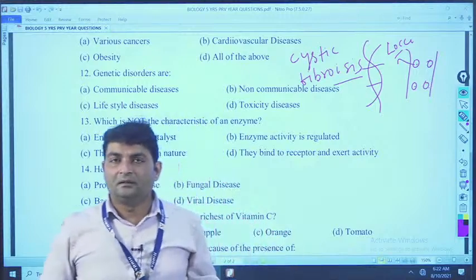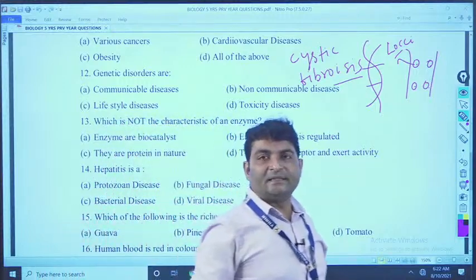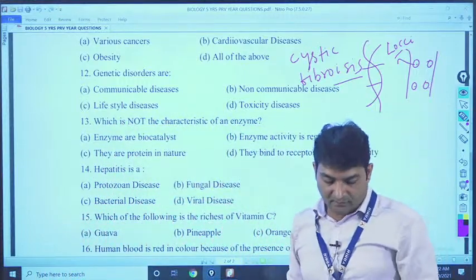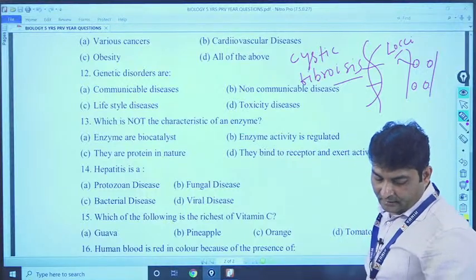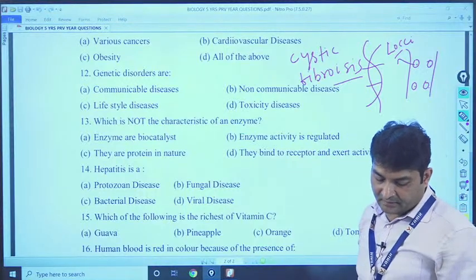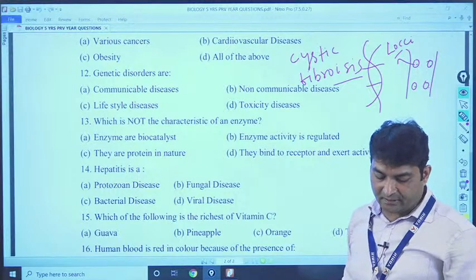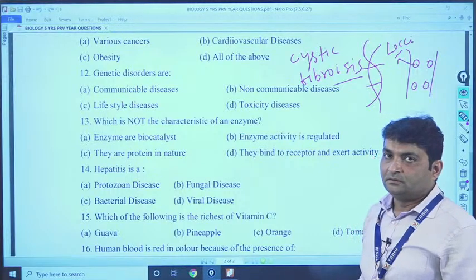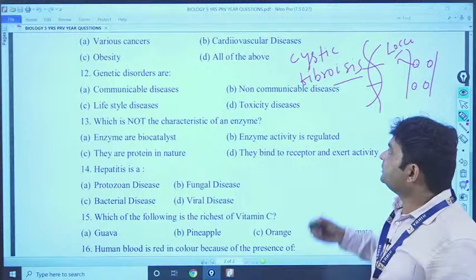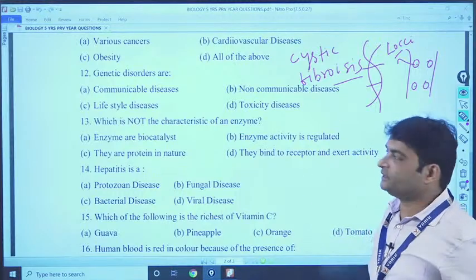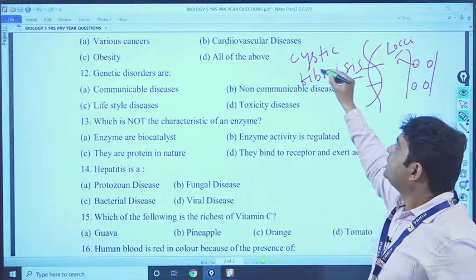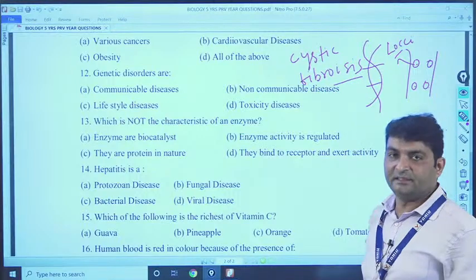It is a genetic disorder disease, meaning one gene, called the cystic fibrosis transmembrane conductance regulator gene, and the disturbance of that gene causes the disease called cystic fibrosis.